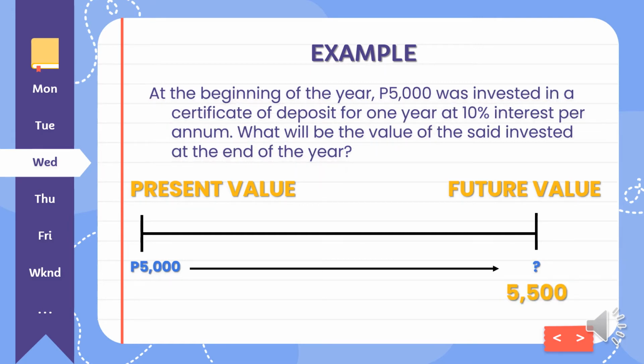Example number 2. At the beginning of the year, 5,000 was invested in a certificate of deposit for 1 year at 10% interest per annum. So what will be the value of the said investment at the end of the year? Same procedure, same computation, 5,000 in present value multiplied by 10%, which is the interest per annum. Answer is 500. Then, yung 500, i-add natin sa 5,000. Yun yung magiging future value niya, which is the total of 5,500 at the end of the year.